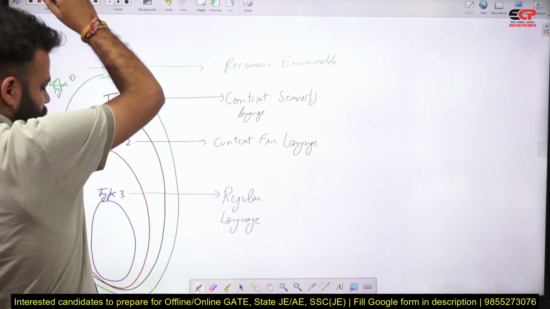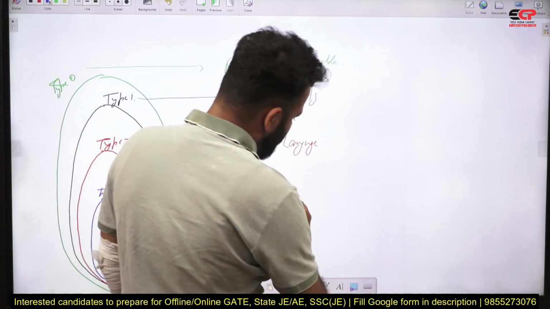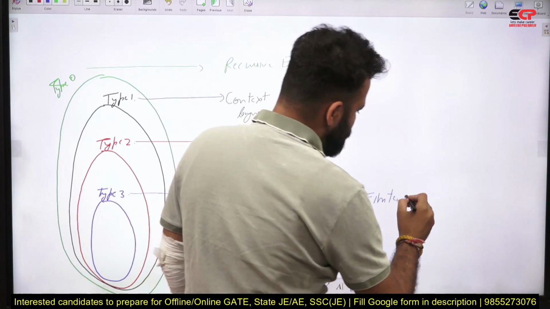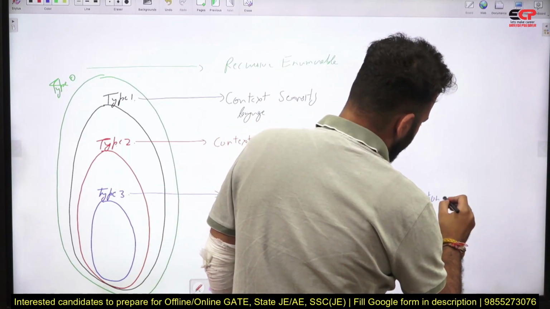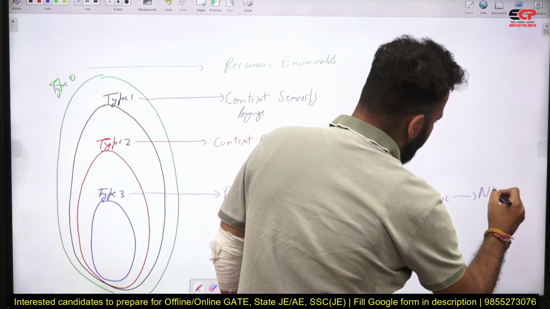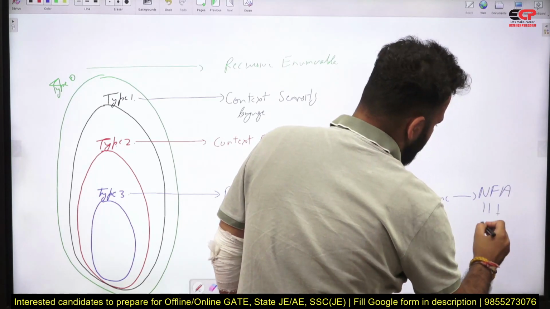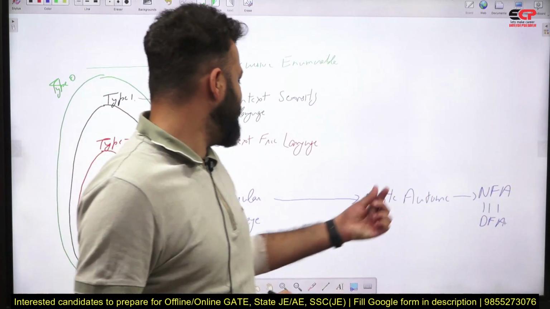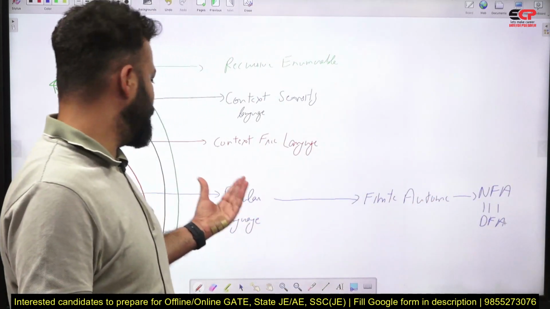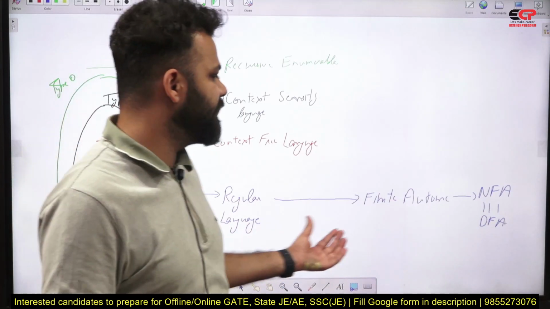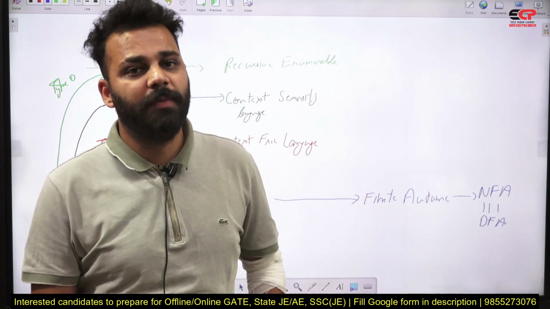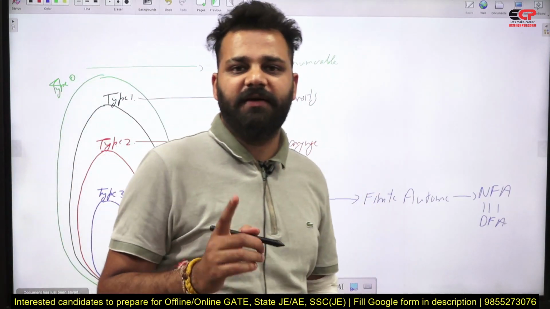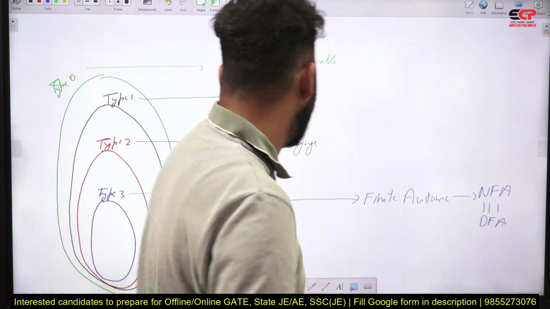Now, regular languages use finite automata, which is further of two types, NFA and DFA, with both having equal power. So NFA and DFA are used to accept regular languages, and NFA and DFA have equal power. This means every NFA can be converted to an equivalent DFA and every DFA can be converted to an equivalent NFA.